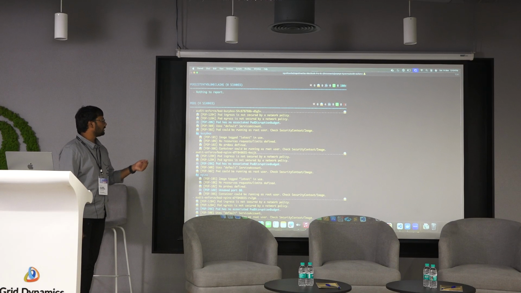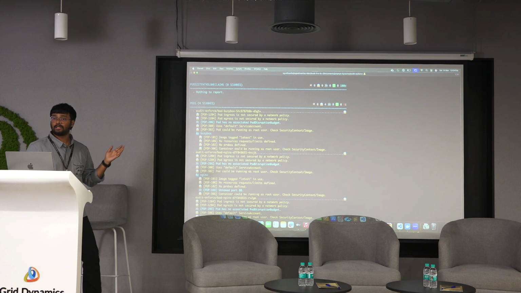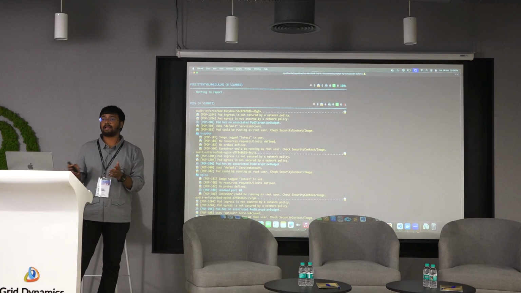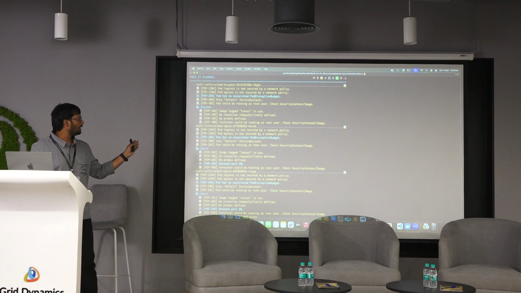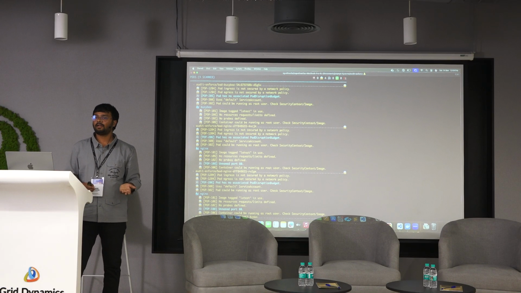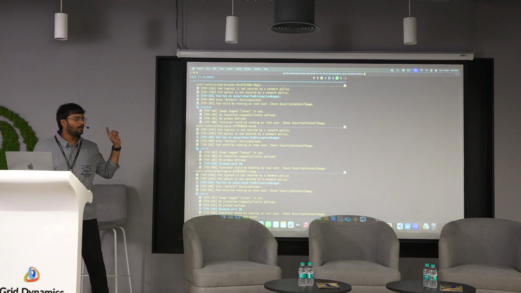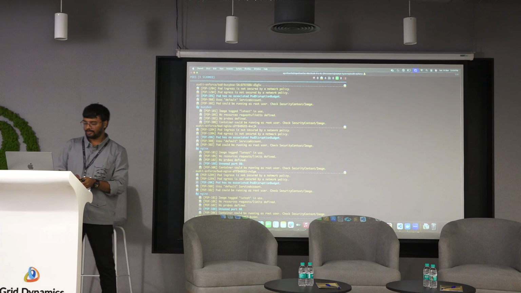And next, the same thing. If you see the security context level, the containers are running as a root user. So that is very dangerous. So these are the things that Popeye has identified. Now what we will do is, based upon this report, we will create the policies and apply them, and again we will apply this same bad workload and see if it is allowed or not. Let's do that.